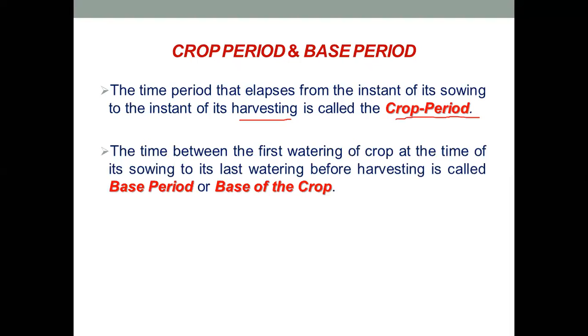And the second, base period, it is the time between the first watering of crop at the time of its sowing to last watering before harvesting is called the base period of the crop, or the base of the crop. So after we have sown our seeds, the time when we first apply the water, up to the last time just before harvesting, when we finally apply the water, the time between those two intervals is known as the base period.